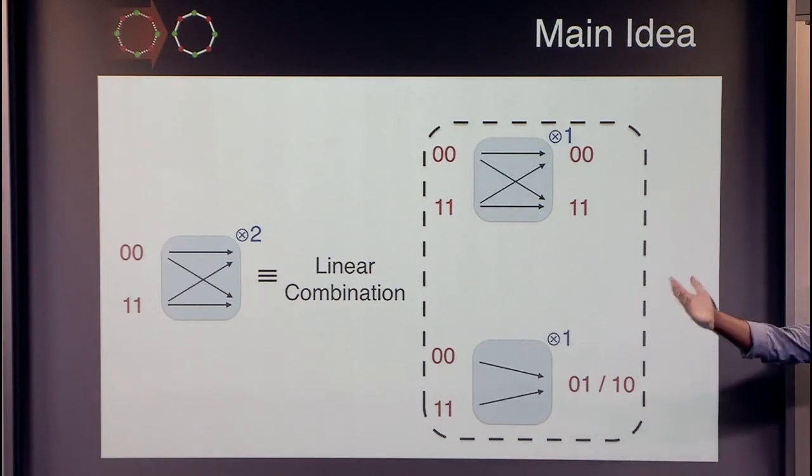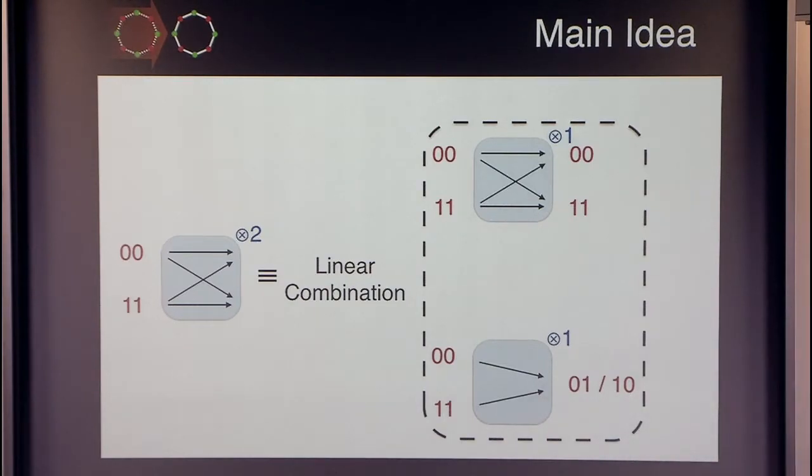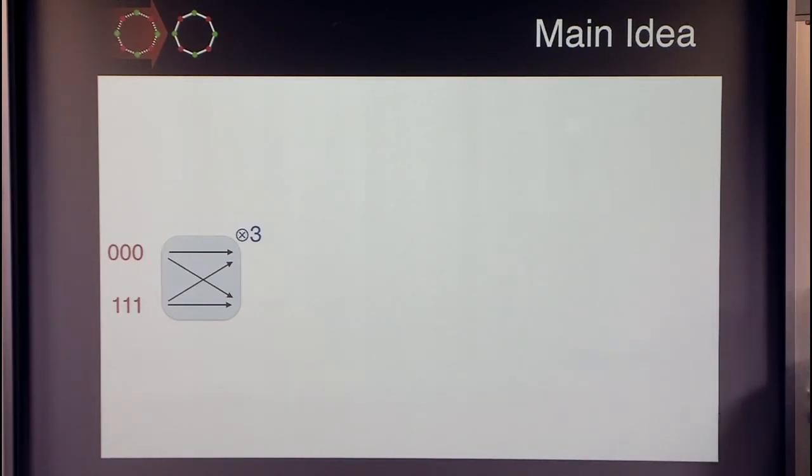Okay, but why stop at 2, right? We have a good thing going. So why stop at encodings of length 2? We can go 3, 4, and further. So yes, we can do that. We can encode 0 with 0,0,0, and we can encode 1 as 1,1,1, and pass it through 3 independent instances of the binary symmetric channel.